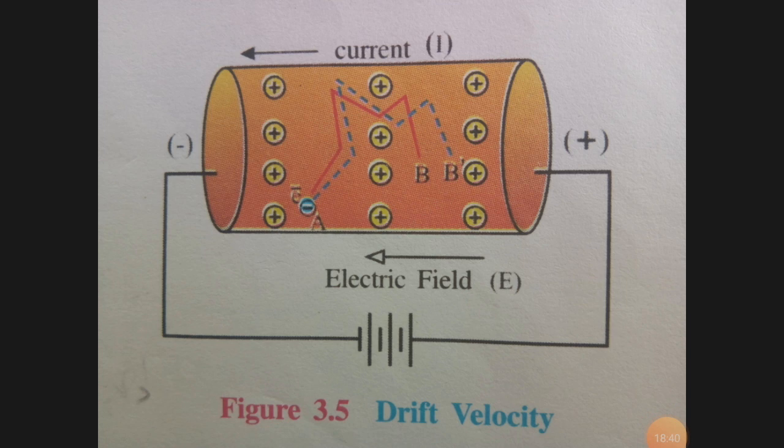Now we study the concept of drift velocity of an electron in a solid conductor, that is say metals, with the help of this figure. This is not given in the description, so you can note it down, which I will be speaking slowly, and you can understand this diagram side by side.